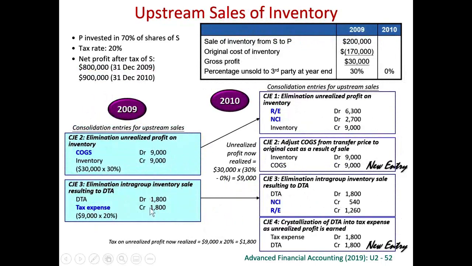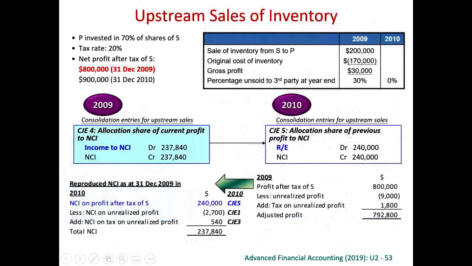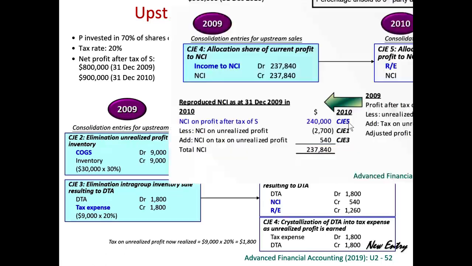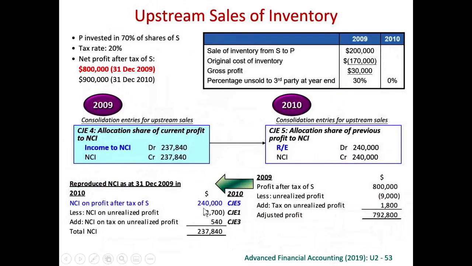For this 1,800 last year, we should reduce the profit. So if we have not done this sharing of the profit between the retained earnings and the NCI in the individual journal entry, we actually have to adjust here. Therefore we have to debit retained earnings 237,840 and credit NCI 237,840.